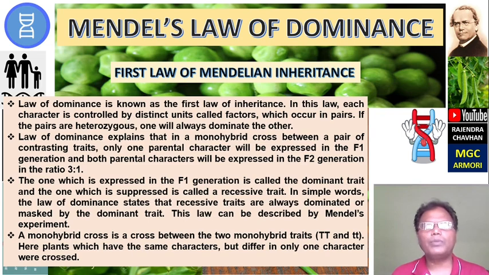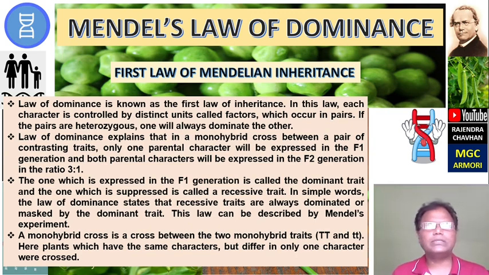The law of dominance explains that in a monohybrid cross between a pair of contrasting characters, only one parental character will be expressed in the F1 generation and both parental characters will be expressed in the F2 generation. Hence, the ratio will be 3:1.